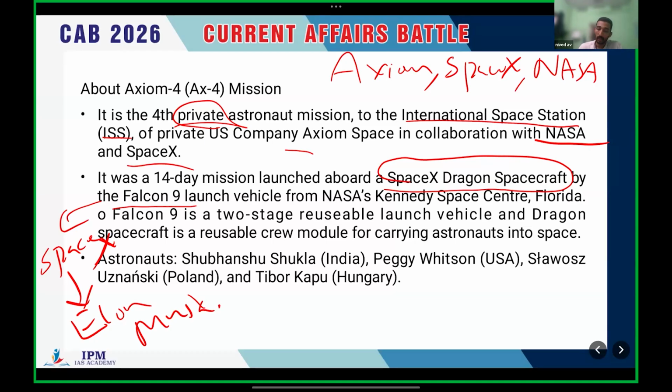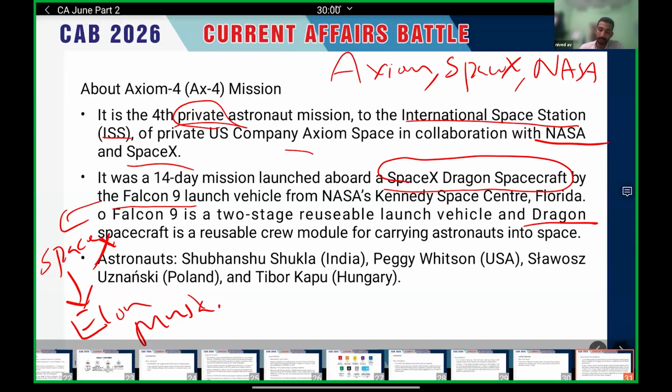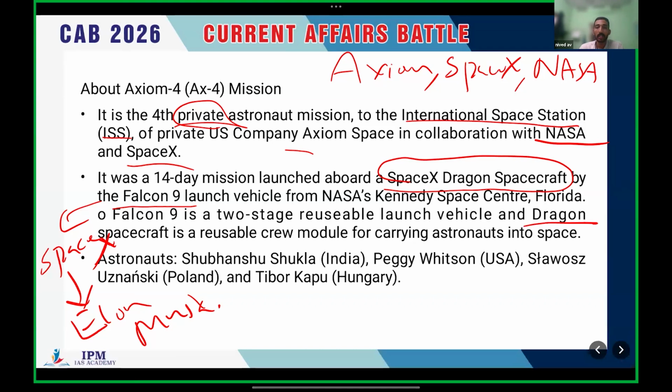The launch vehicle used is Falcon 9, a two-stage reusable launch vehicle, and the crew module used is Dragon. It's a reusable crew module that can carry astronauts into space and bring them back to Earth.